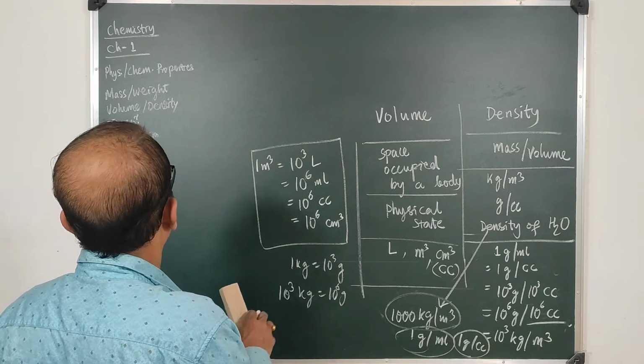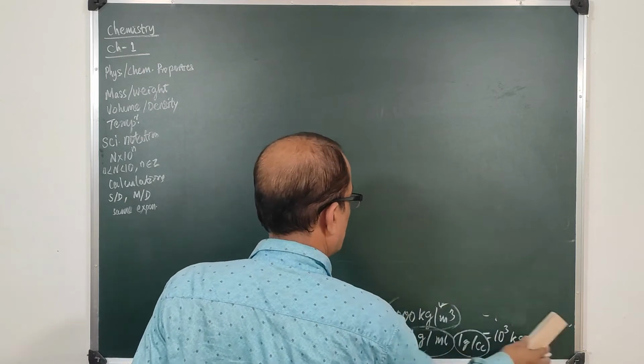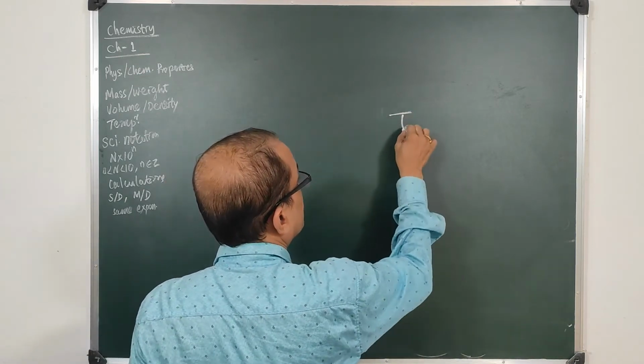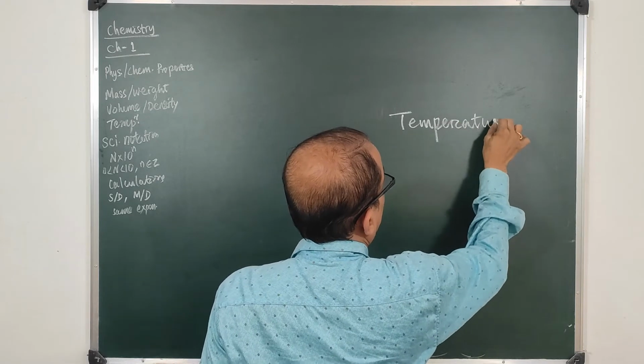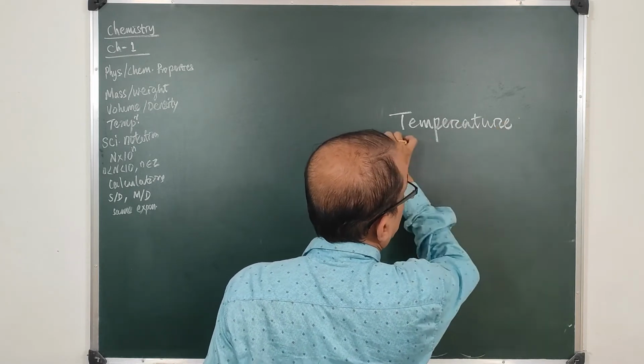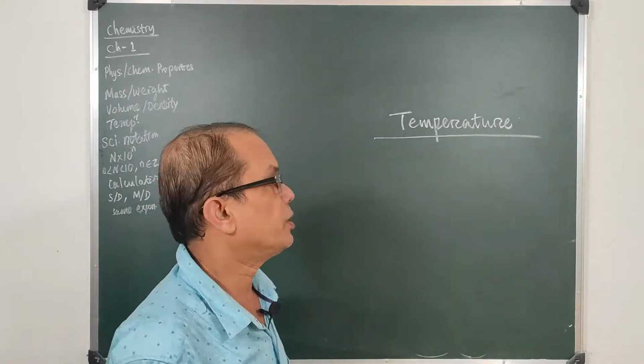So after volume and density, let us go for temperature. Temperature, as you know, is measured in different scales. What are the scales of temperature? There are so many scales of temperature.